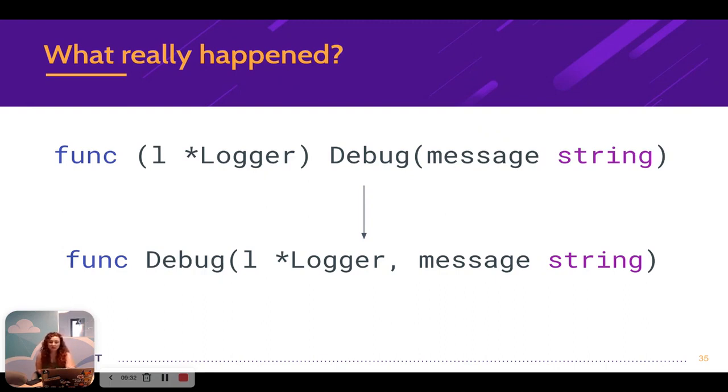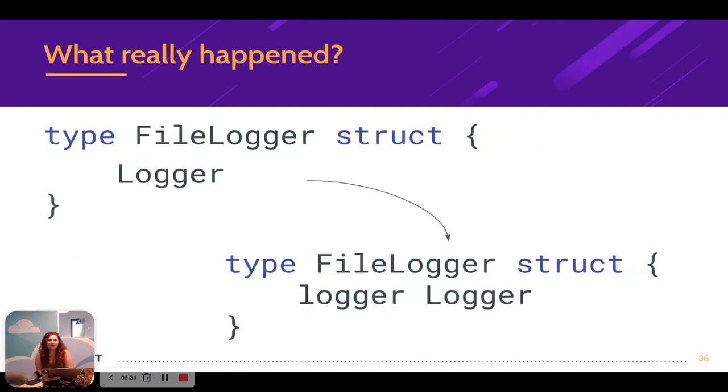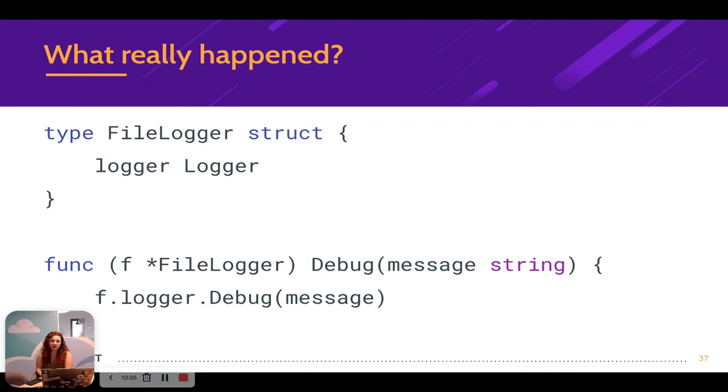Now, another thing we need to know about Go is that embedding a struct is not really like inheritance. It's more like creating a nice wrapper that Go does for us. So embedding a struct is kind of like just adding a field to the struct we're embedding in. So in this case, embedding the logger struct in file logger is not very different than creating a logger field on file logger. And then what about those promoted attributes and functions? Well,